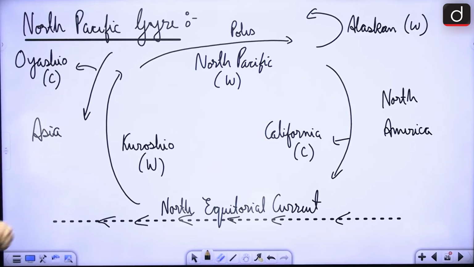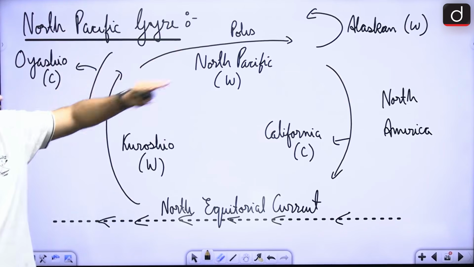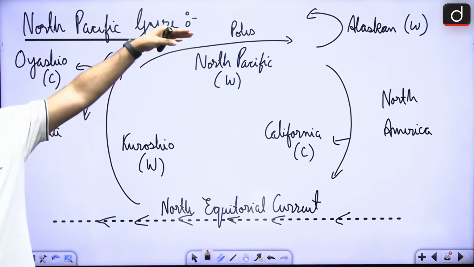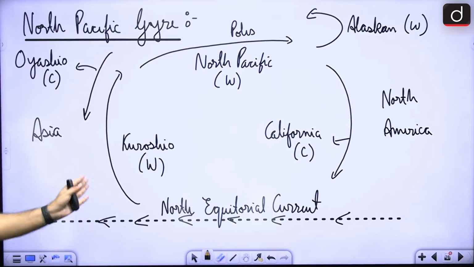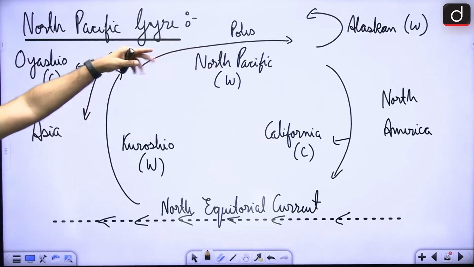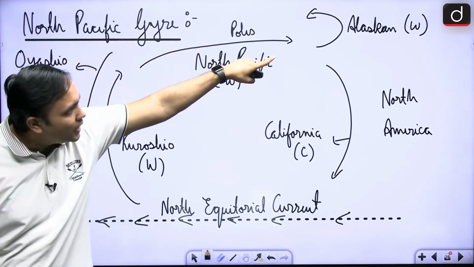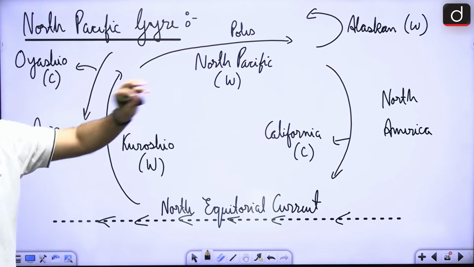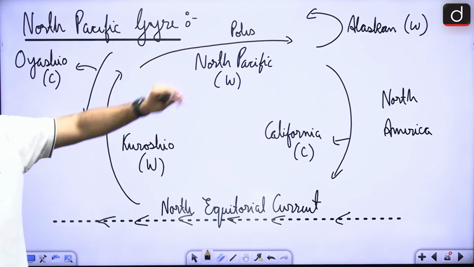Now in case of the North Pacific gyre, one of them we have already seen, Oyashio and Kuroshio. Oyashio is coming from the poles, so colder, and Kuroshio is warmer in character. Then there is the North Pacific current, right? Now it is moving towards the poles, but it is taking its waters from the Kuroshio current, right? So it is still warmer in character. Next, it will move towards the Alaskan region, again warmer in character. That is why at least some people are able to sustain in some of these regions, right?